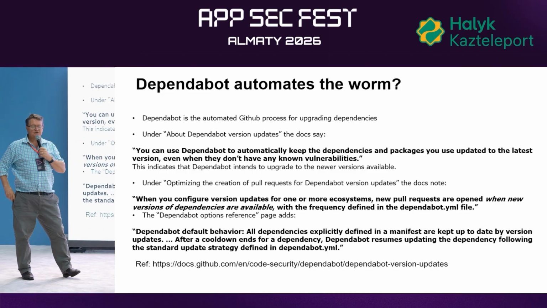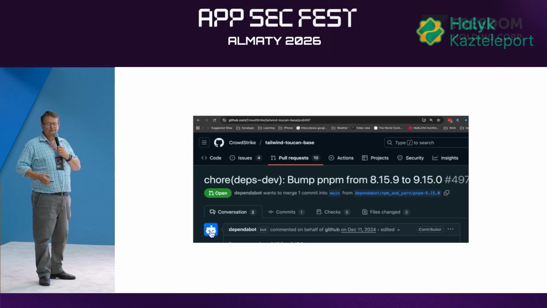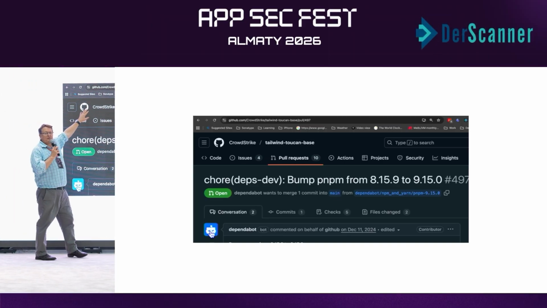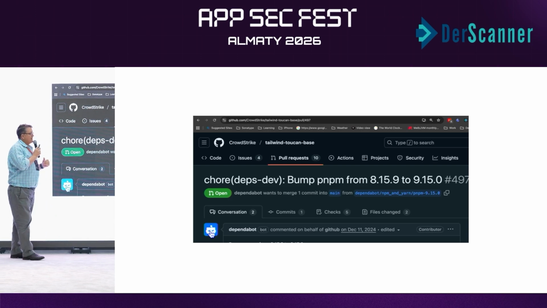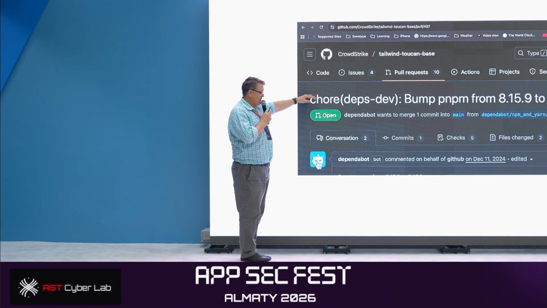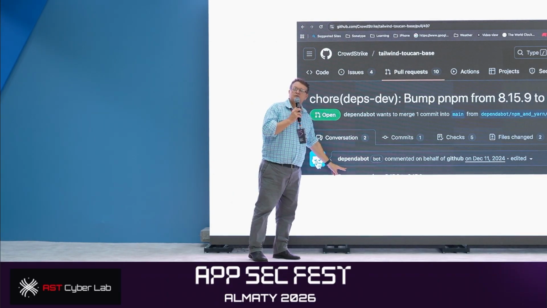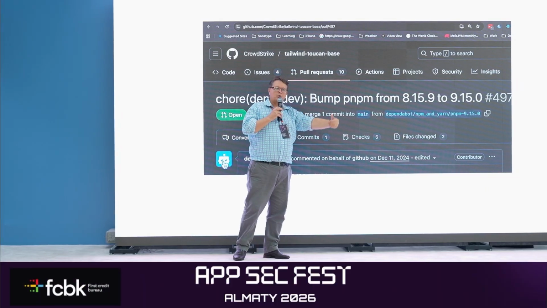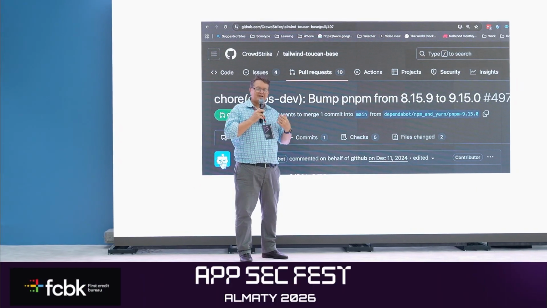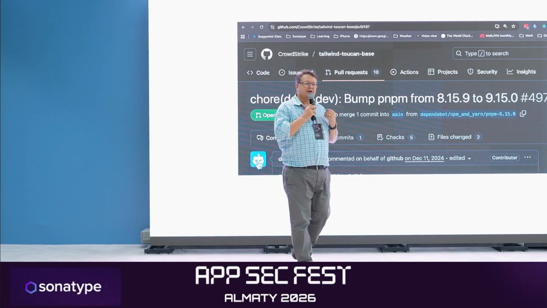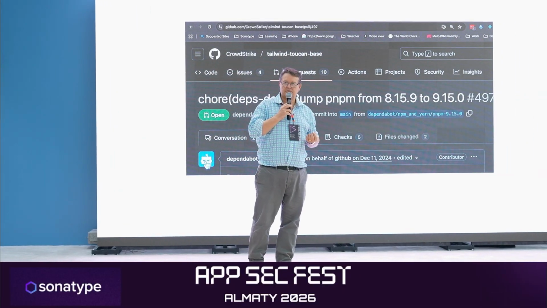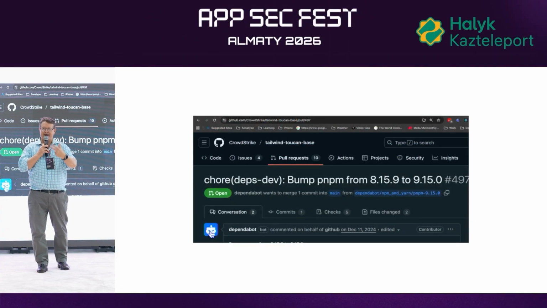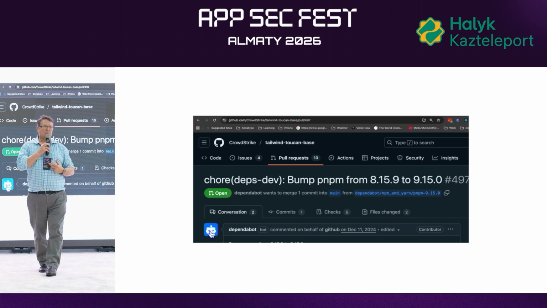Now let's see what happens with Dependabot. Again, this is the CrowdStrike project that I've been talking about. When Dependabot upgrades the library, it creates this record, but I can see Dependabot's being used. And it's bumping the versions. So Dependabot's actually automating the spreading of the worm. That's how 500 projects can get hacked in 2 hours through automation. Dependabot plus version ranges, now you're getting hacked.